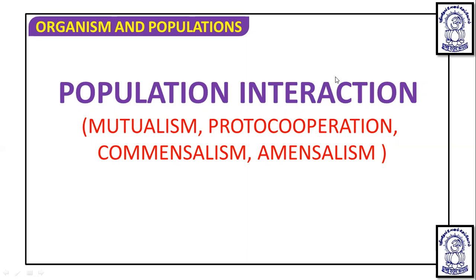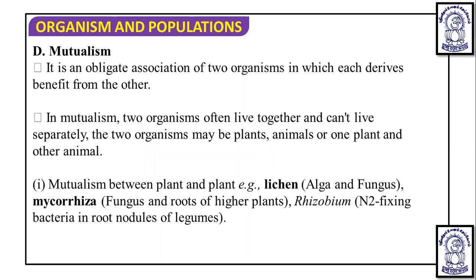Okay, so let's discuss mutualism first. Mutual means it is beneficial to both the interacting species, so we call it a mutually beneficial association. It confers benefits to both the interacting species.